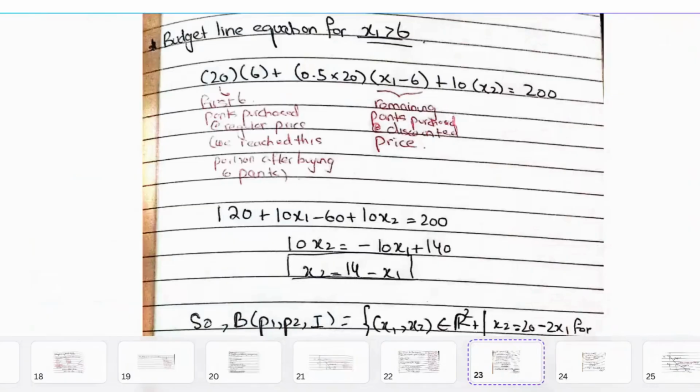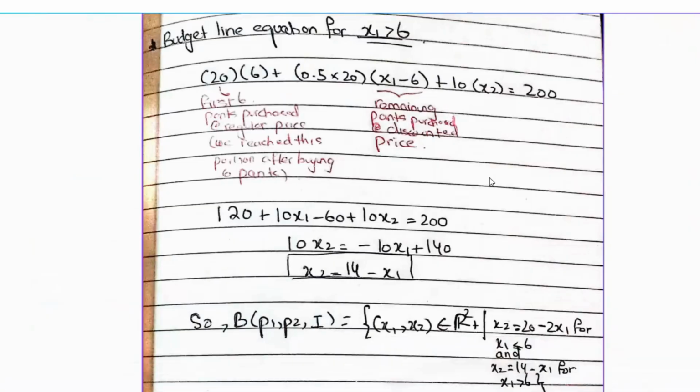Now we'll write the budget line equation for x1 greater than 6. When x1 is greater than 6, you first have to account for the first 6 pants, which are purchased at the regular price, because we reach this portion, x1 greater than 6, after buying 6 pants. If x1 is greater than 6, it could be a value like 8 or 9. So the equation has to account for the first 6 pants purchased at the regular price of 20, and then the remaining pants, x1 minus 6, are purchased at the discounted price, because the discount applies after 6 pants.